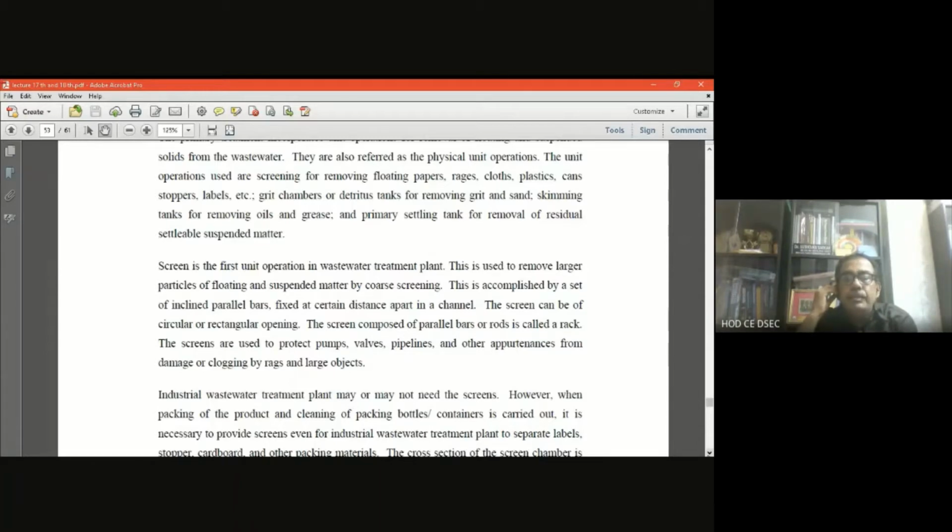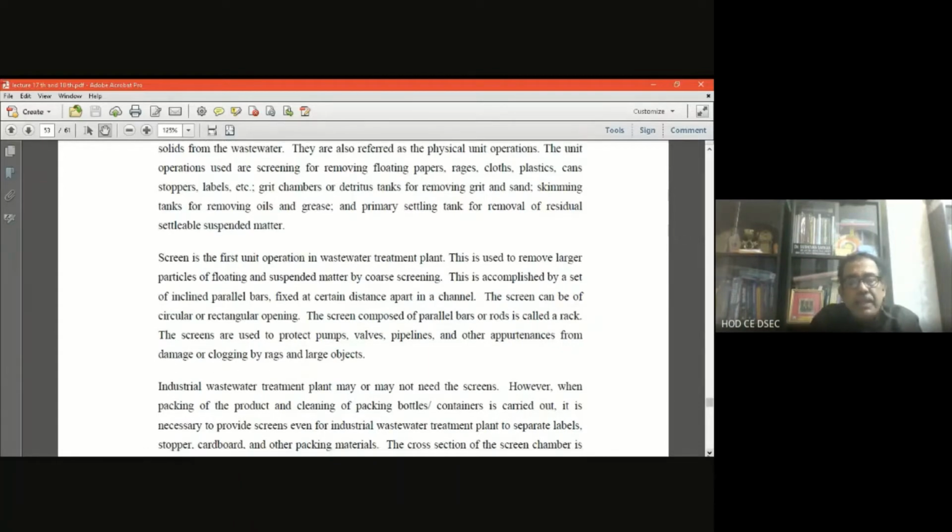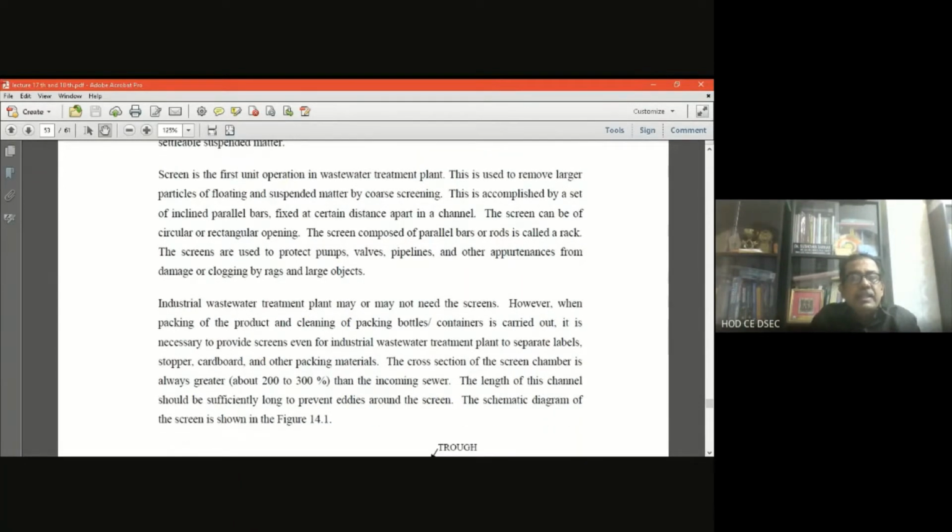So the screen can have circular or rectangular openings, but mostly it is used practically with rectangular openings, which we will discuss. It is a set of parallel bars or rods, called a bar rack screen, and it is used to protect pumps, valves, and pipelines. So it is placed before the pumping operation to the treatment units, so that the pump can be protected from the floating materials by the screening process.